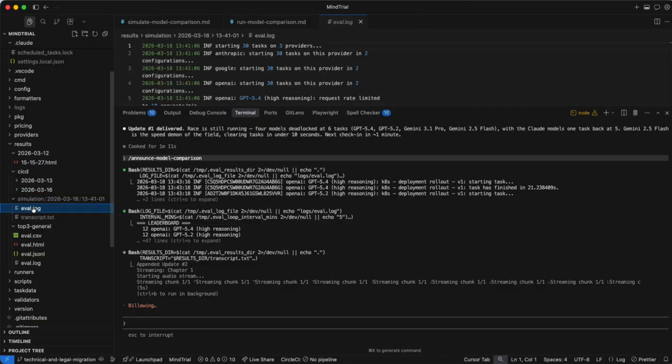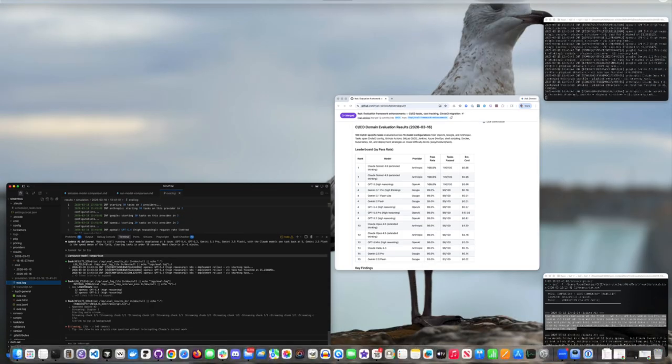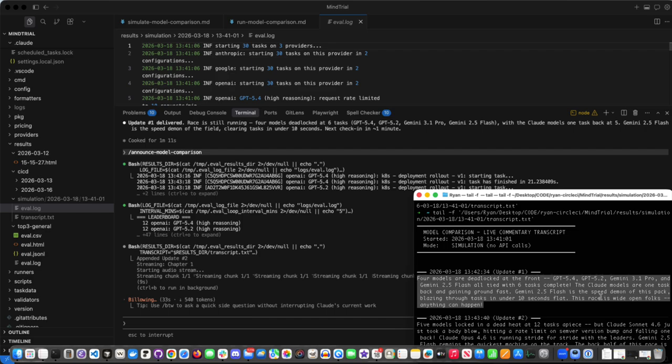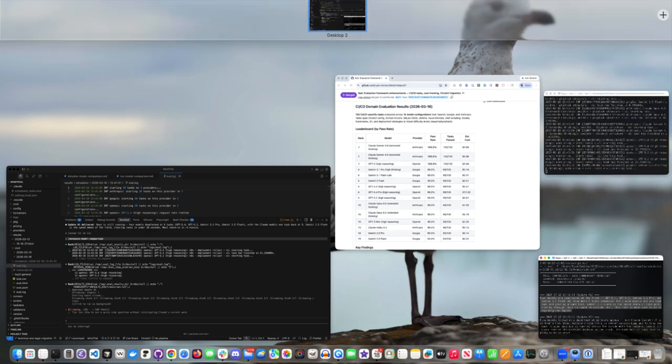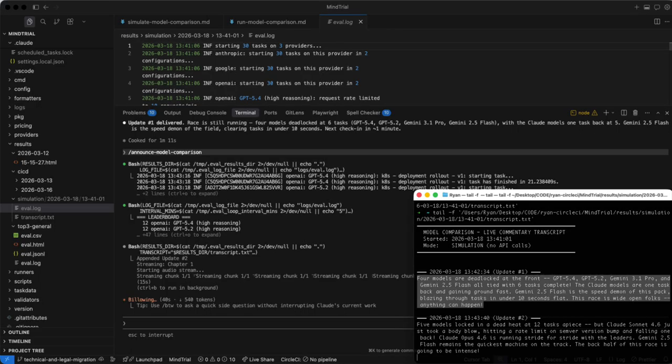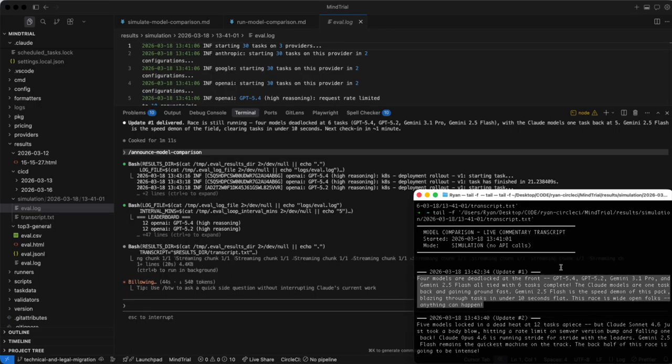This would be 5 models locked in a dead heat at 12 tasks apiece, but Claude Sonnet 4.6 just took a body blow, hitting a rate limit on Semver version bump and falling one back. Claude Opus 4.6 is running stride for stride with the leaders. Gemini 2.5 Flash remains the quickest machine on the track. The back half of this race is going to be intense.